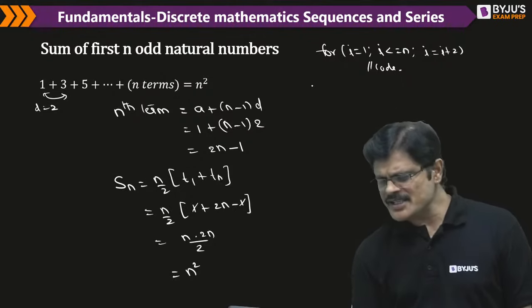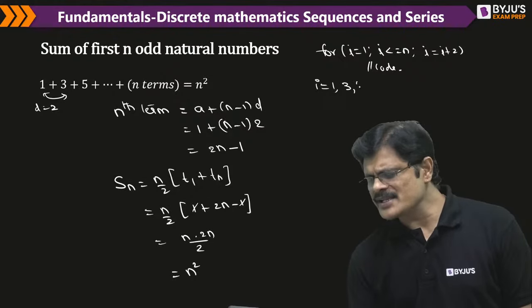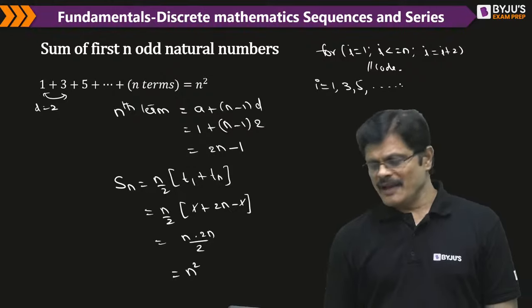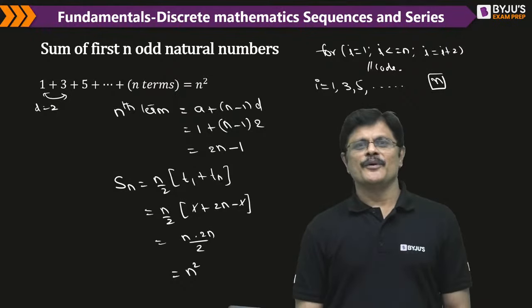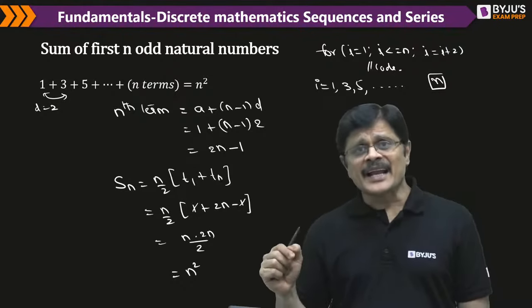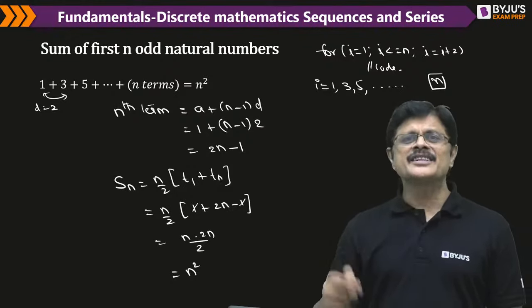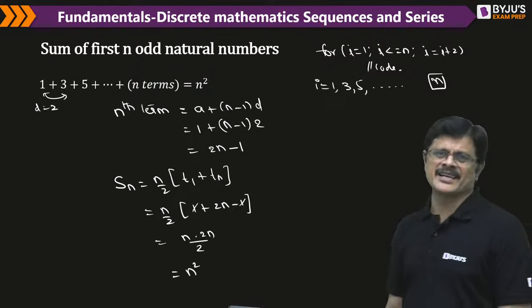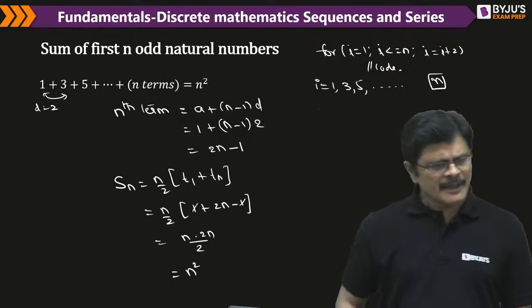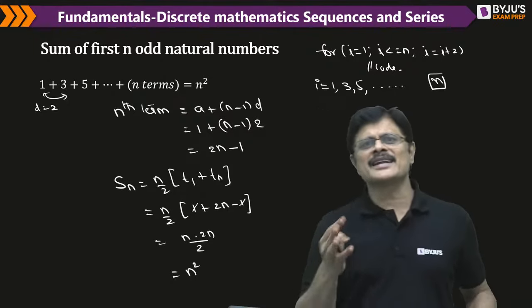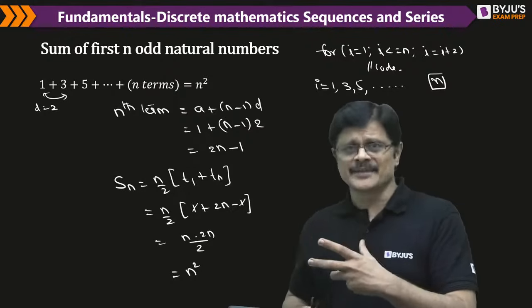The first term here is 1, the next term is 1 plus 2, that is 3, the next term is 5, and so on. When you reach n is very important, that will tell you the number of iterations. So to know the number of iterations in the loop, you should know the basic nth term formula of a sequence. It may be any type of sequence, not necessarily arithmetic. If you have a sequence of terms, you should know the nth term.